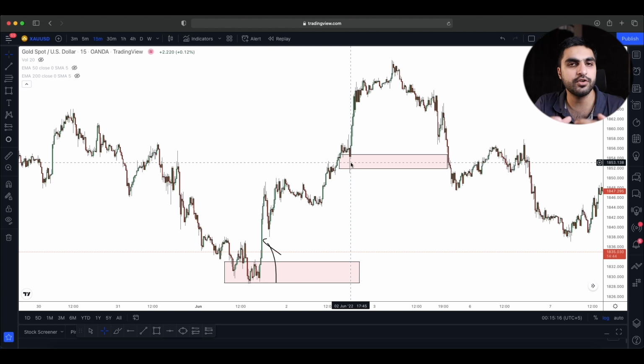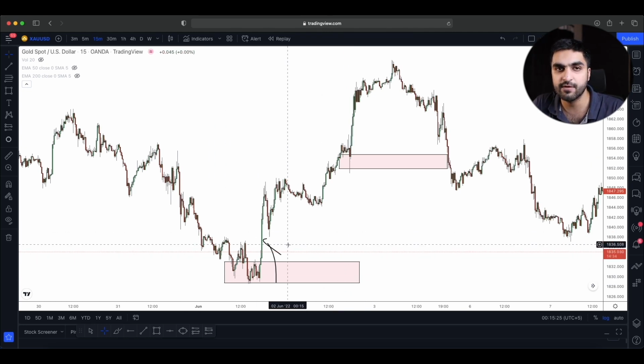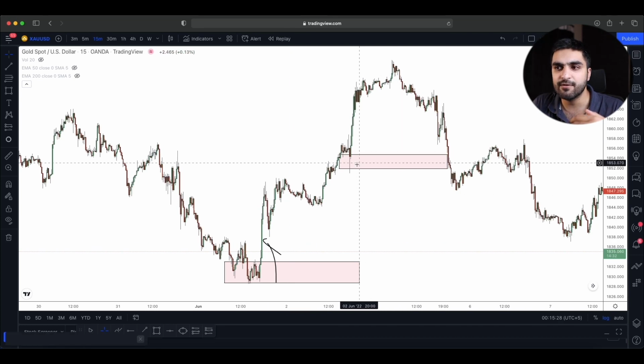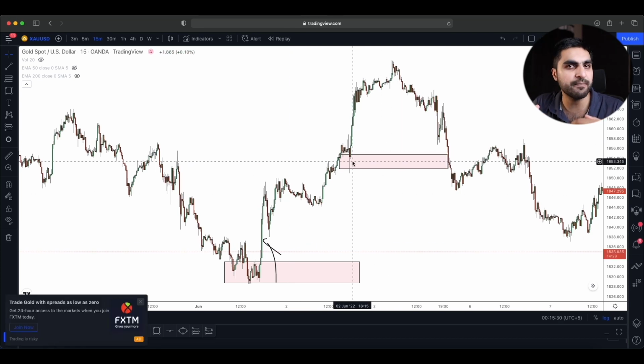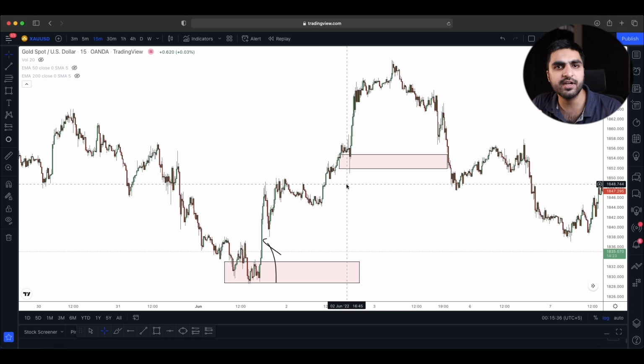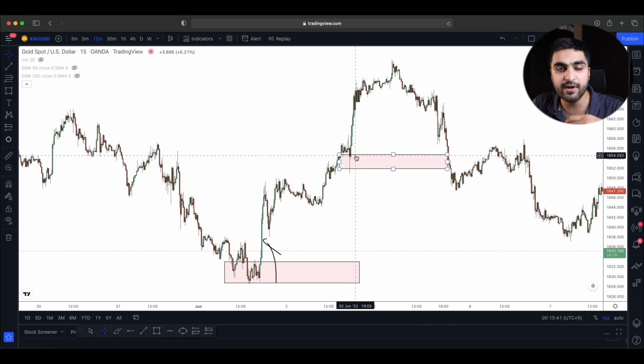Now here is what we need to always do if we want to look for opportunities. When there is a demand level or a supply level, let's say for this example, we are considering these two levels as our demand levels. When we created these levels and market made a strong movement to the upside, after some time when we create higher highs and higher lows, we want the market to come towards these levels, but they should come down with a lot of struggle and they should start rejecting from this level.